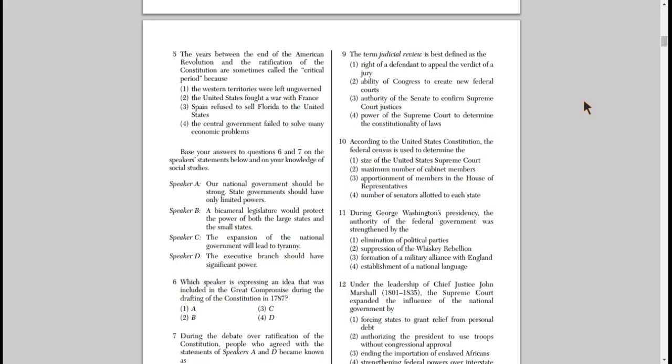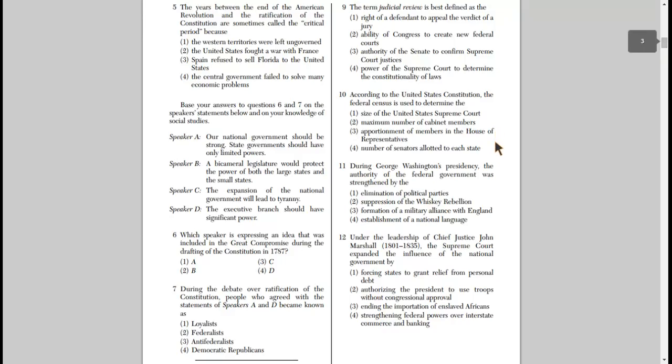Welcome back. The term judicial review is best defined as, maybe you got rid of 1 and 2 and you chose 4, to determine the constitutionality of the laws. And that's exactly what judicial review means. It means they're looking at the law, is it constitutional or is it unconstitutional? And then they can determine the outcome of the case based on that. And that came from Marbury versus Madison.